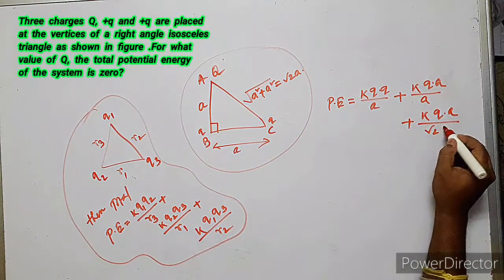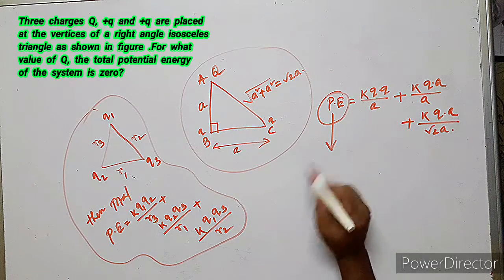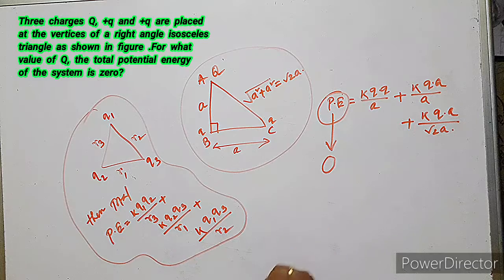It is root 2 a. Now, according to the question, the total potential energy is 0. So we can write U is equal to 0.